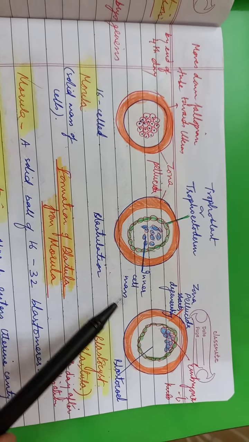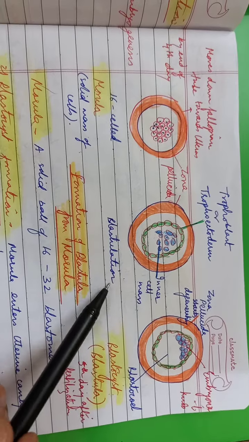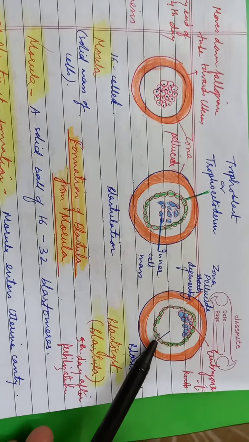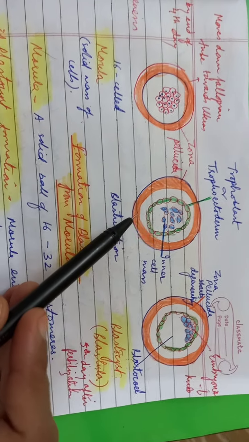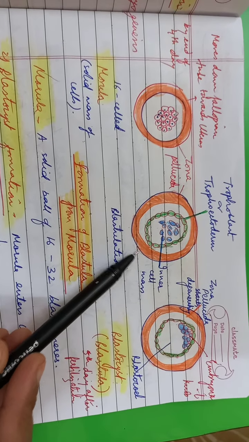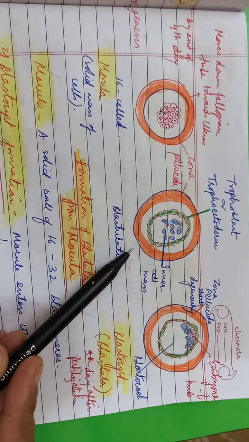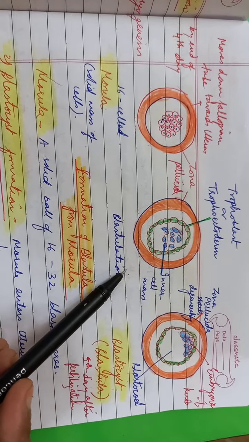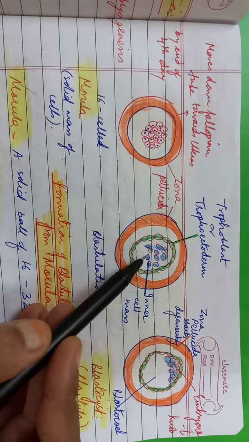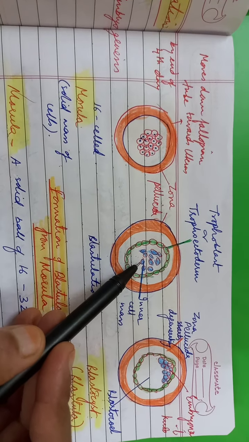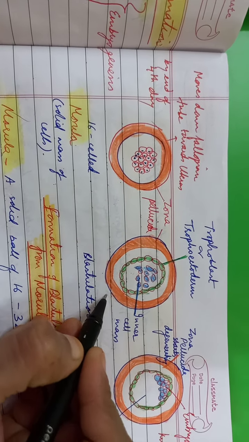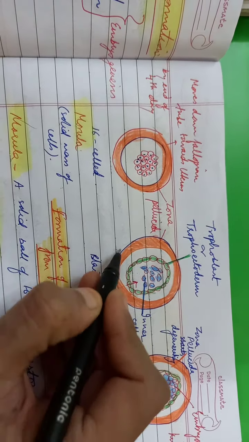Now what happens further? Here we can say the structure will shift in such a manner that these centrally located cells will shift to one corner, right? How will they be shifted? See, at this stage, the structure is entering the uterus, and the uterine wall secretes a glycogen-rich fluid we call the uterine milk. And the milk enters the morula. That means the space that you can see between the inner cell mass, the blue colored structures, and the green cells, that is the trophoblast, the uterine milk comes inside in this region.